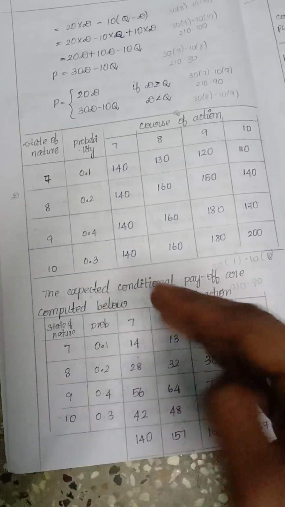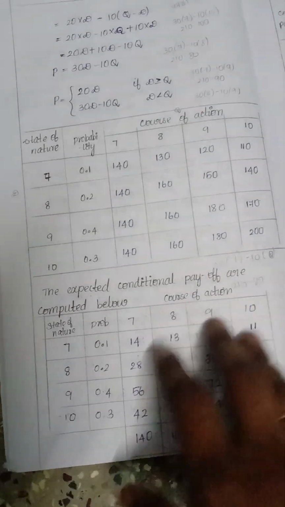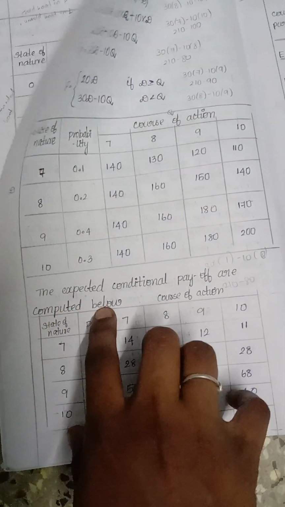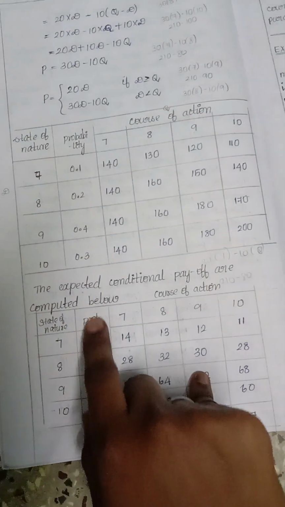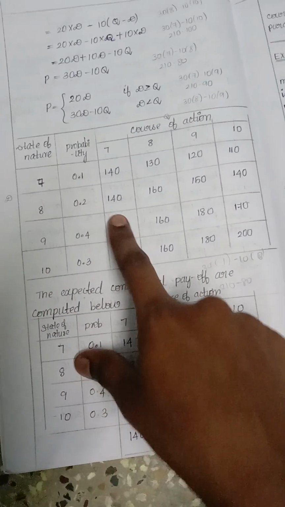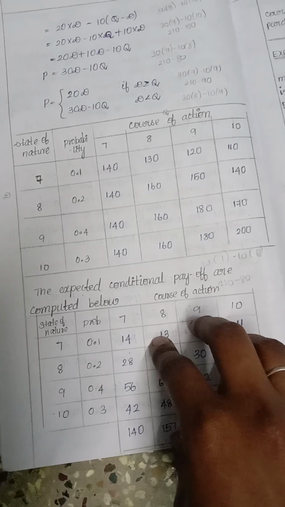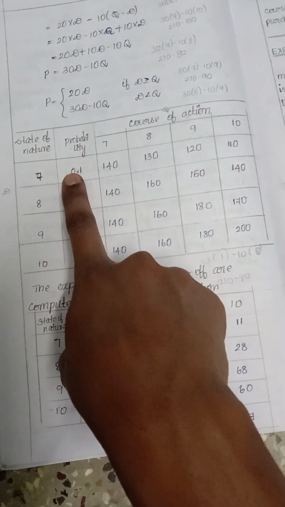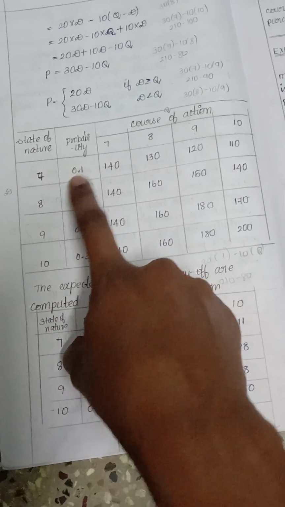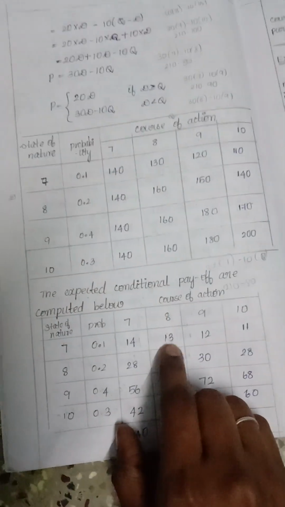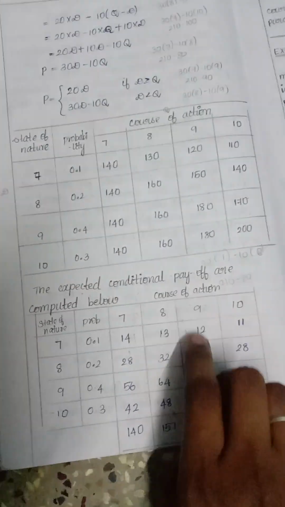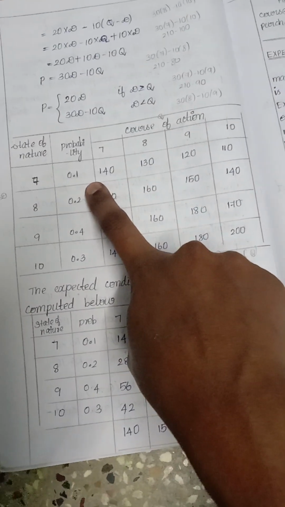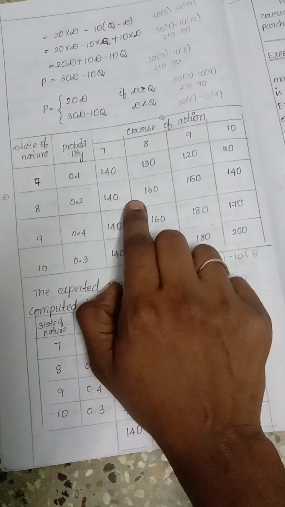Next we have to find the expected conditional payoff. We put the states of nature and probability, and for each course of action we compute the expected payoff by multiplying the probability with these values. 140 into 0.1 is 14, 130 into 0.1 is 13, 120 into 0.1 is 12, and 0.1 into 110 is 11.